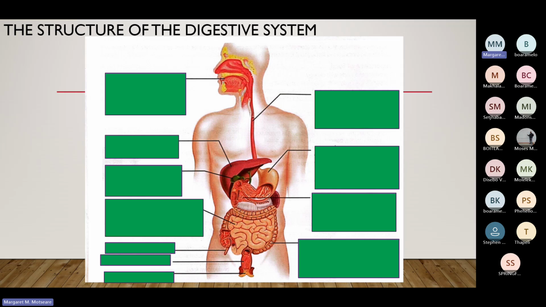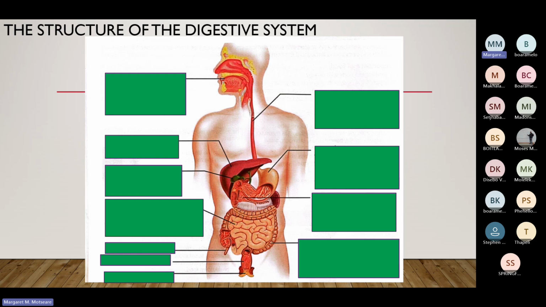And then from the pancreas, we have the gallbladder. The gallbladder stores bile. And then bile assists in the digestion of fats in the small intestines. It means the bile that is released from the gallbladder assists in the digestion of fats in the small intestines. And then we have the small thing here, as you can see, a finger-like thing. That is our appendix. This small finger-like thing is called the appendix.